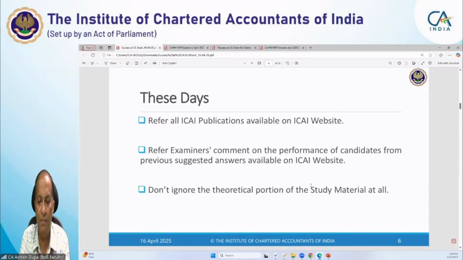Refer to all ICAI publications available on the ICAI website. It is very important. Whatever is available on the ICAI website, please do refer to it. Sometimes students refer to old study material, but with the passage of time the concepts may have undergone changes. So it is always better you refer to the ICAI study material and publications available on the ICAI website. Refer to examiners' comments on the performance of candidates from the previous session answers available on the ICAI website.